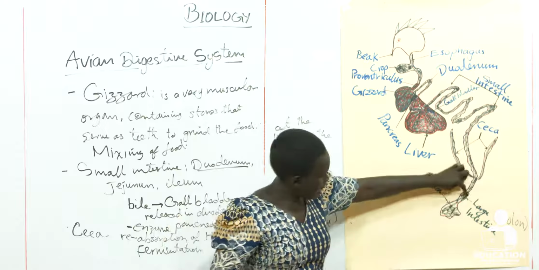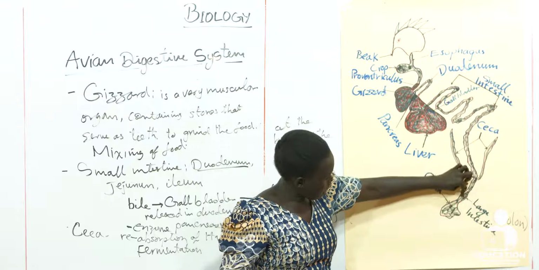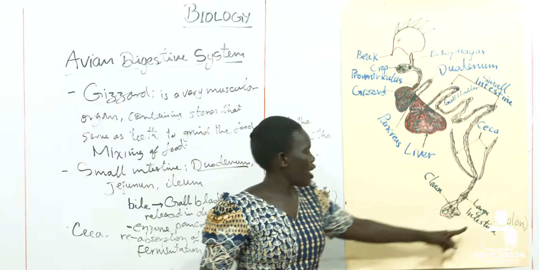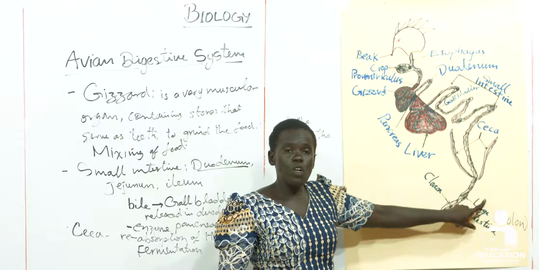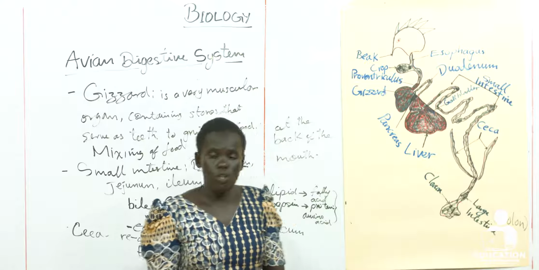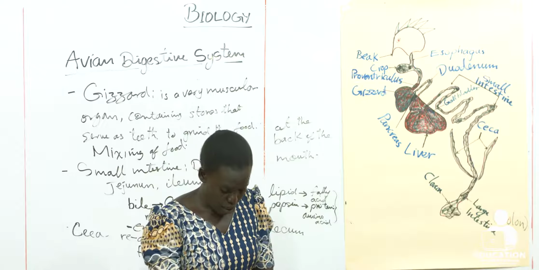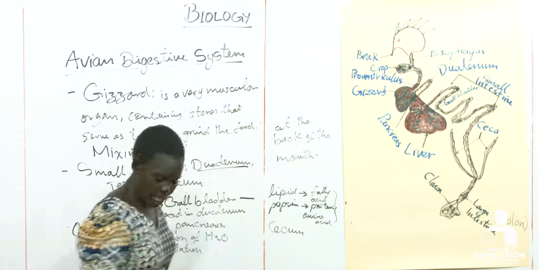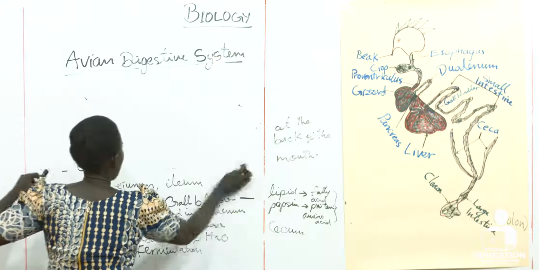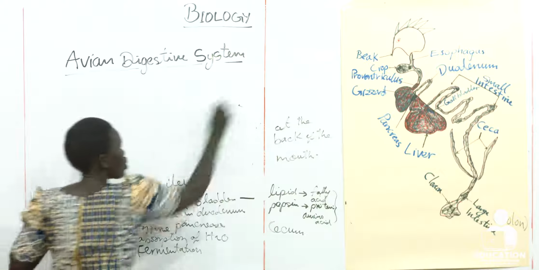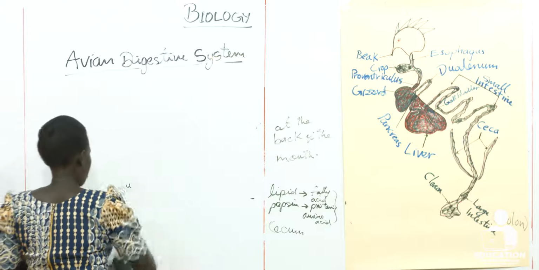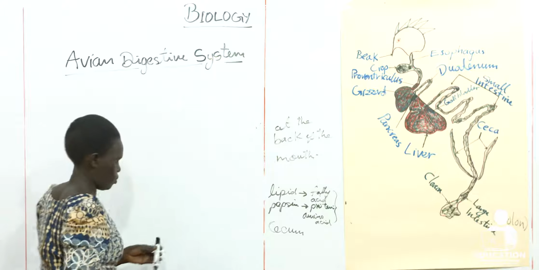From the large intestine here, after the water is absorbed from the undigested food, then the undigested or indigestible food is sent into the cloaca to be sent out of the body. So the last part is the cloaca. This is where undigested food and indigestible food are sent.